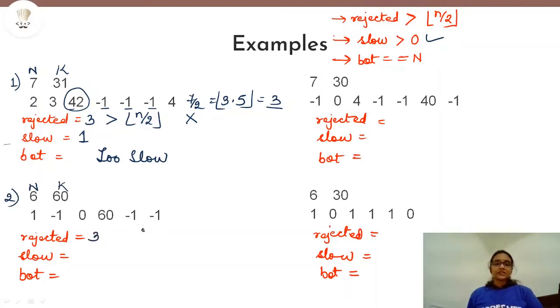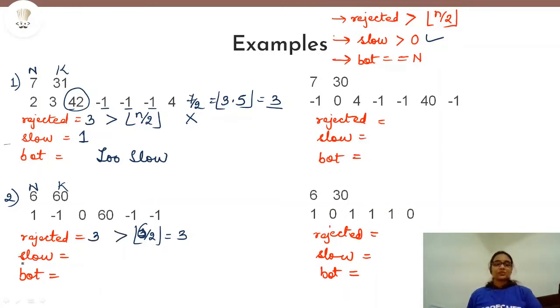But what is 3 divided by 2? The floor value of 6 divided by 2, so it is equal to 3. And we have to check whether this rejected is greater than 3 or not. So definitely not. 3 is not greater than 3. So the candidate will not be rejected.